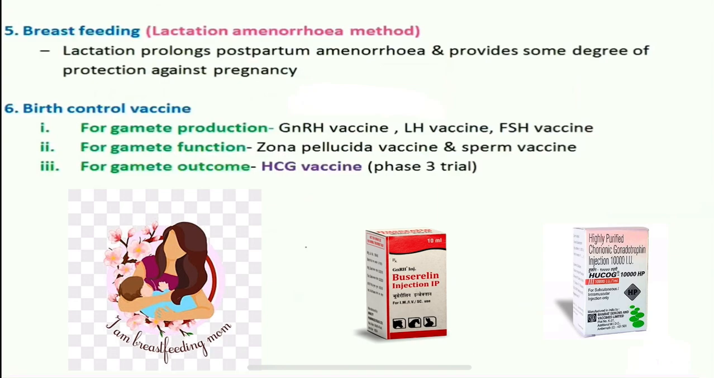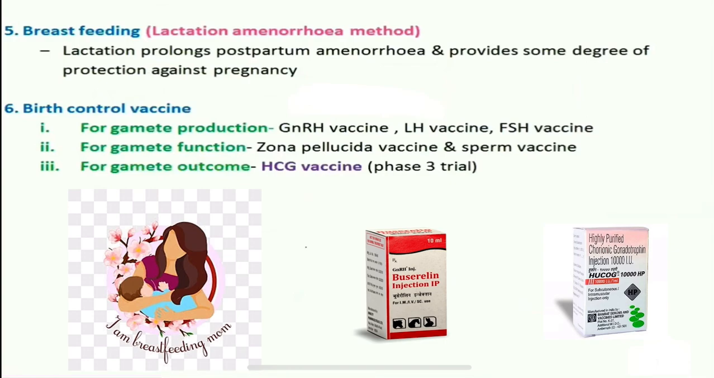Moving on to the last point, that is the birth control vaccine. In the birth control vaccine, several immunological approaches have been tried in both men and women. The most advanced research showed that immunization with a vaccine prepared from the beta subunit of human chorionic gonadotrophin, which is produced in early pregnancy, will block the continuation of the pregnancy.